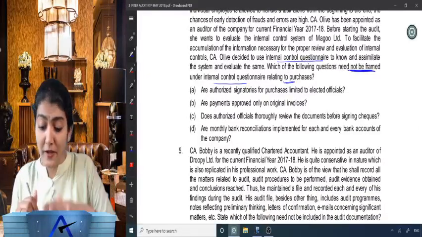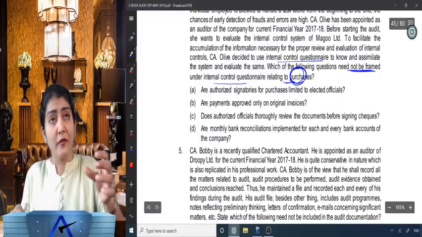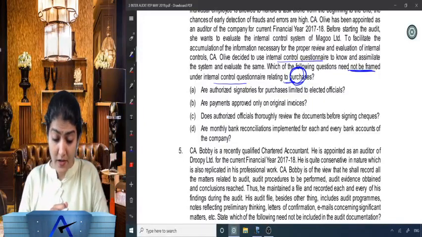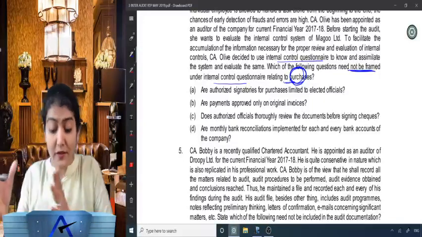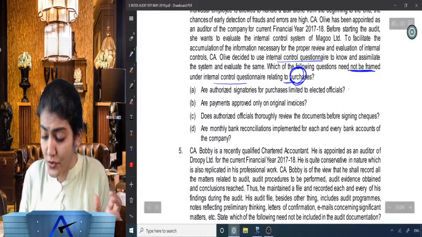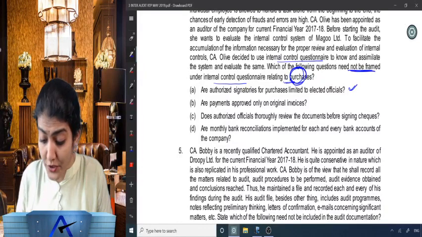It need not be framed related to purchases. A question that need not be framed in the internal control questionnaire related to purchases. So, are authorized signatories for purchases limited to elected officials? So that certainly we need to check the authorization power. Are payments approved only on original invoices?